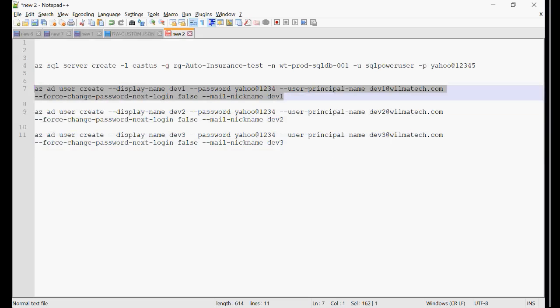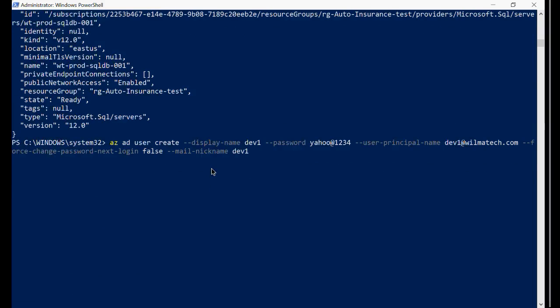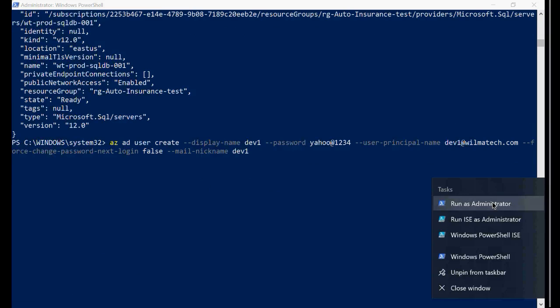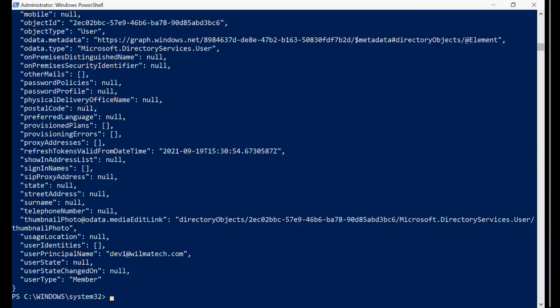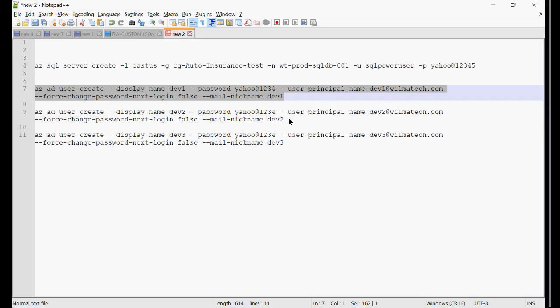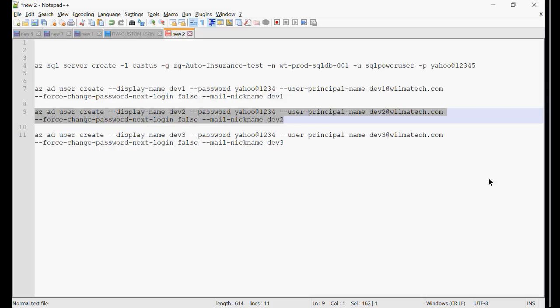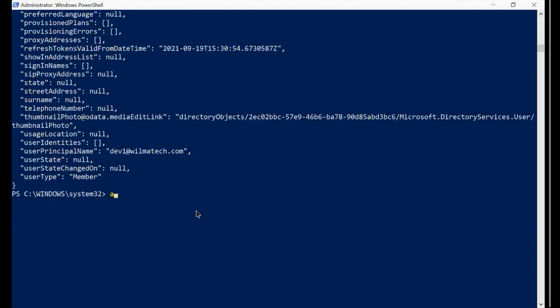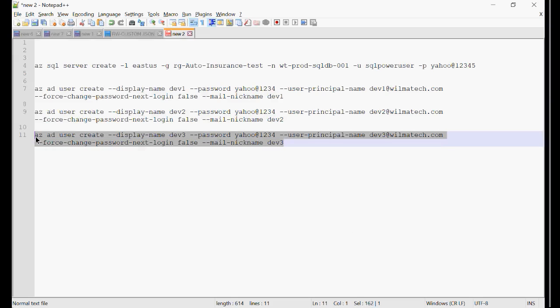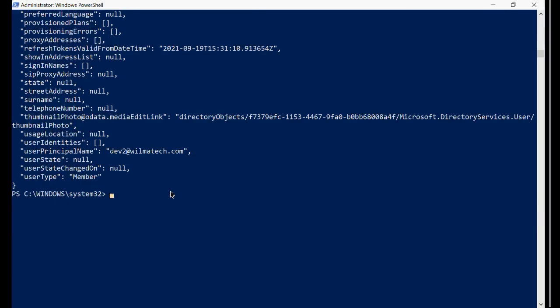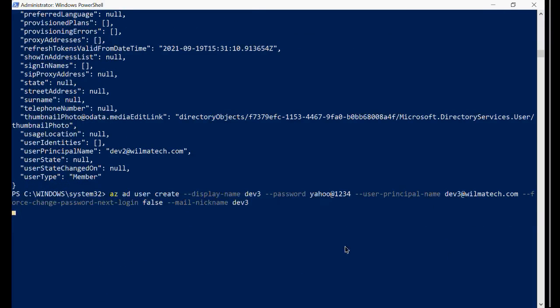These are CLI commands. We'll be learning them, so don't worry about it. Now, just to save a little bit of time, I'm creating a user account here. And again, to save a little more time, I'll take another console and create the second user also. As it is not taking much time, we can just give it time to create the second user, not a problem. And be ready with the third user.